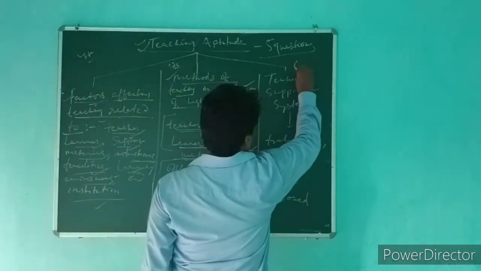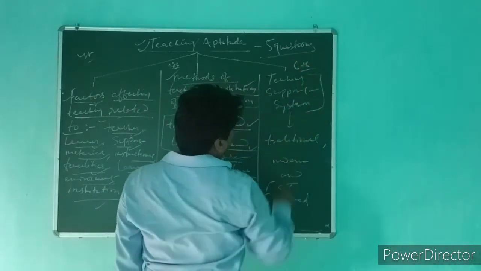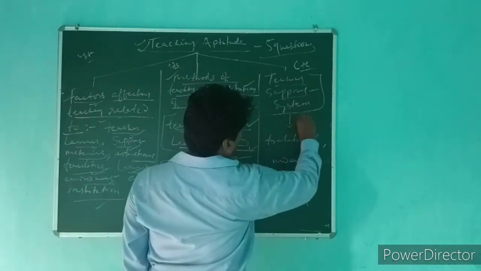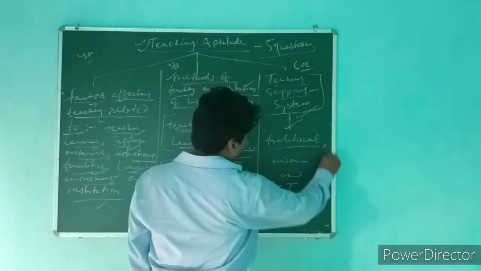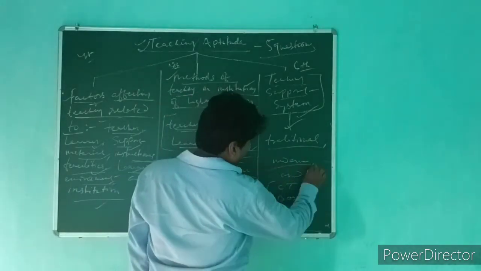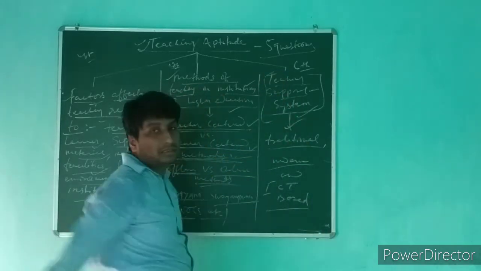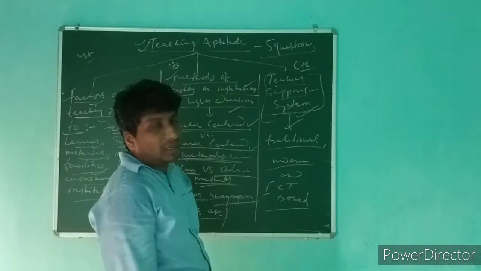The sixth subtopic is the teaching support system. Within this, we have to learn traditional, modern, and ICT based support systems. What are the support systems for teaching?